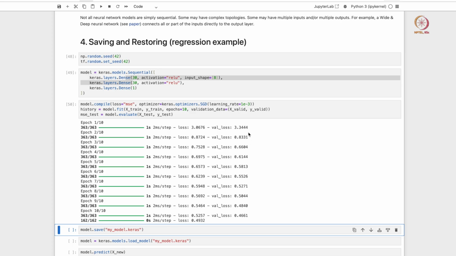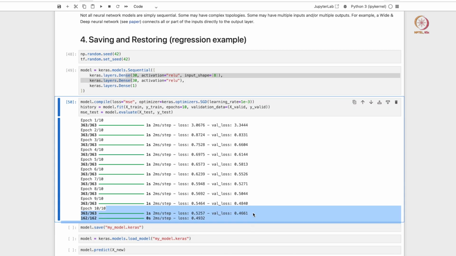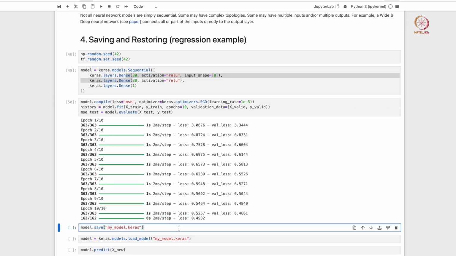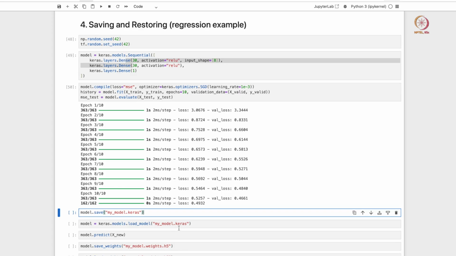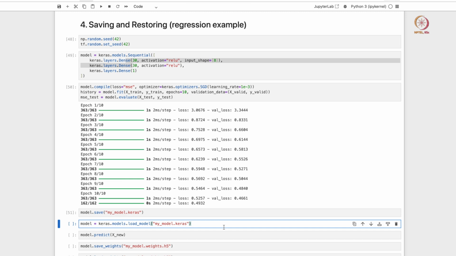Okay, so we see that if you look at the validation losses, they are decreasing all the way. So probably the last model is the best model. So I can save my last possible model by just using this model.save, right. And once I save that, my model will be written into a file in the directory that you have mentioned, or in the current working directory that you have.